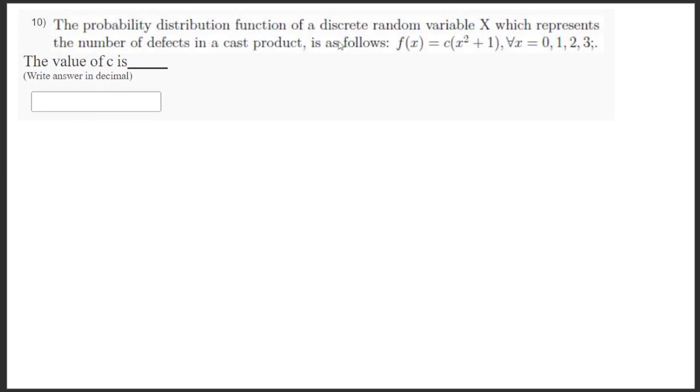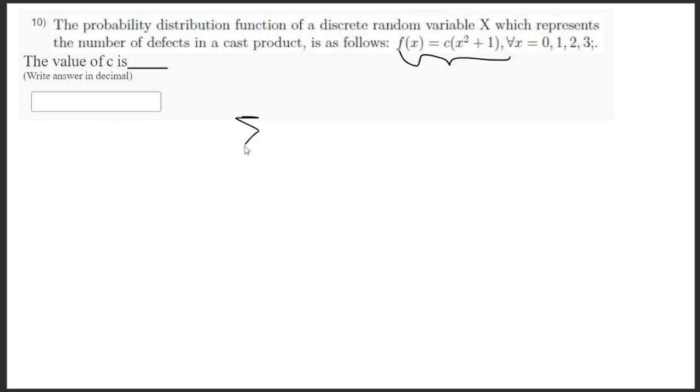The probability distribution function of a discrete random variable x, which represents the number of defects in a gas product. So this is the probability mass function because it's a discrete random variable, where x can take any value between 0 to 3. They are asking what is the value of the constant c.